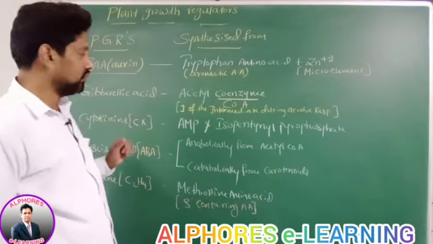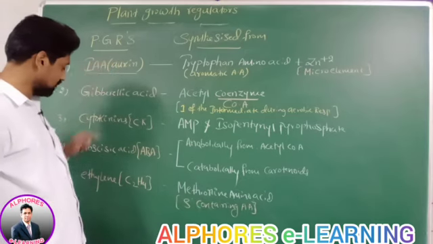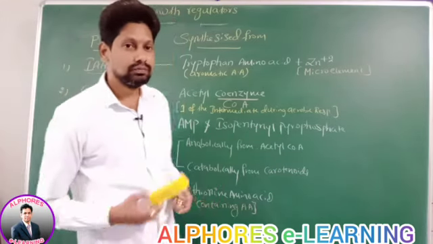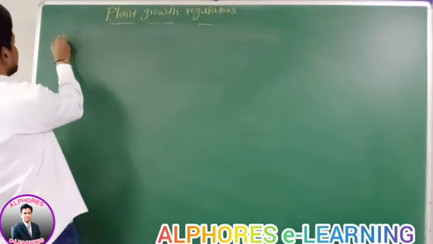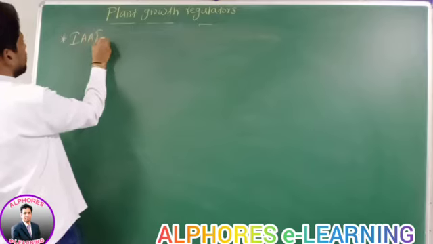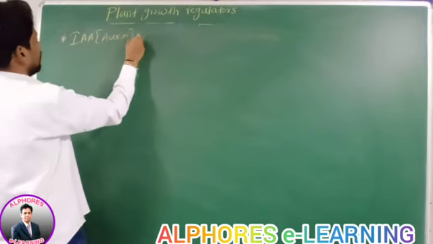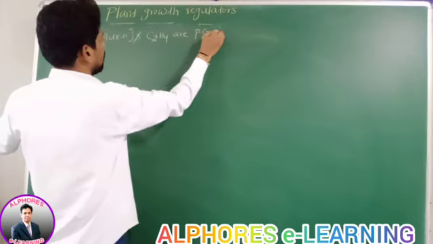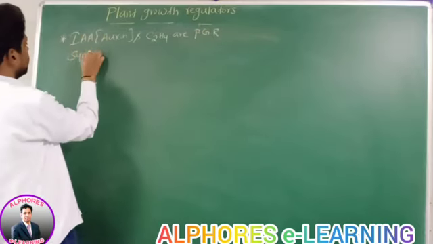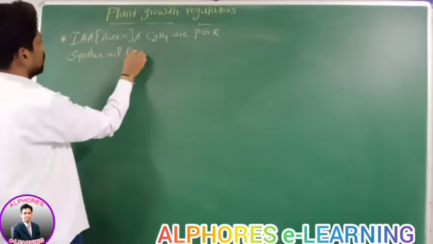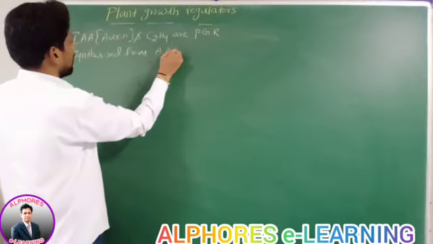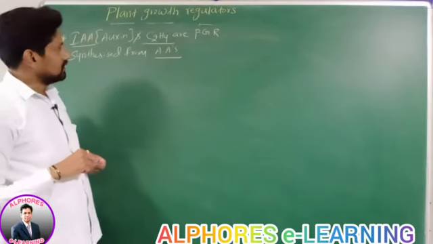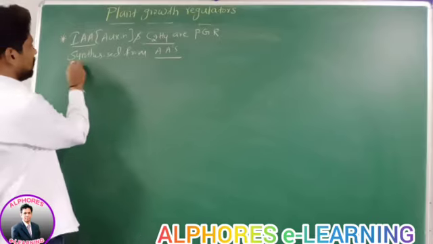The first is IAA, a type of auxin. The second is ethylene, C2H4. These two plant growth regulators are synthesized from amino acids.